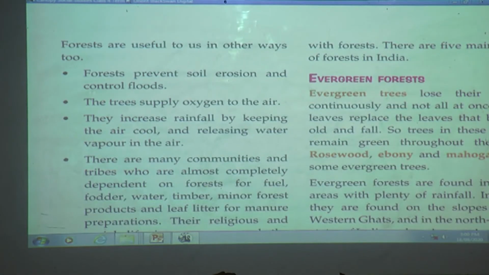Forests are useful to us in other ways too. Forests prevent soil erosion and control floods. The trees supply oxygen to the air. They increase rainfall by keeping the air cool and releasing water vapor in the air. There are many communities and tribes who are almost completely dependent on forests for fuel, fodder, water, timber, minor forest products, and leaf litter for manure preparations. Their religious and social life is woven around the forests in their areas. Forests provide shelter to wild animals.